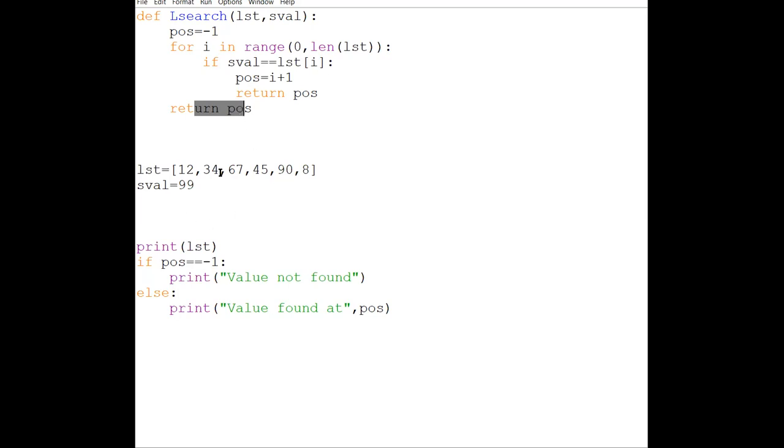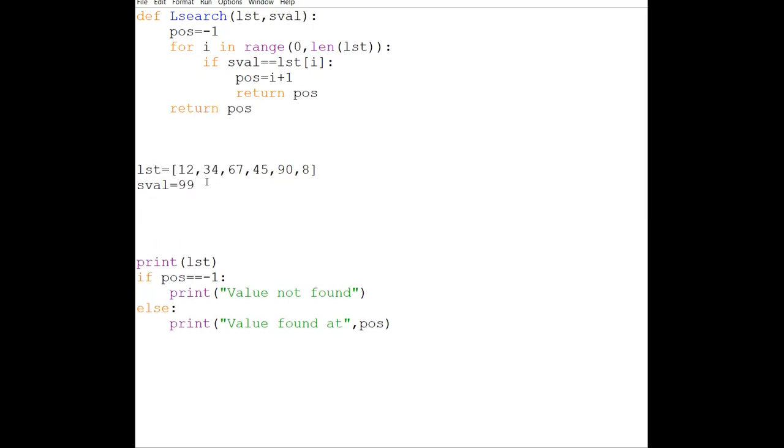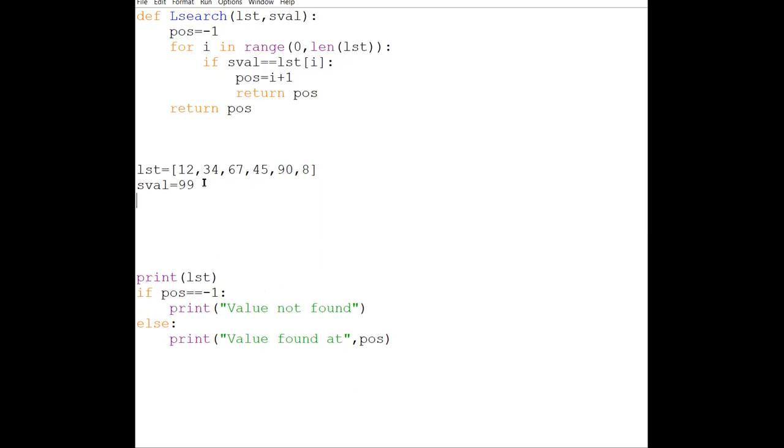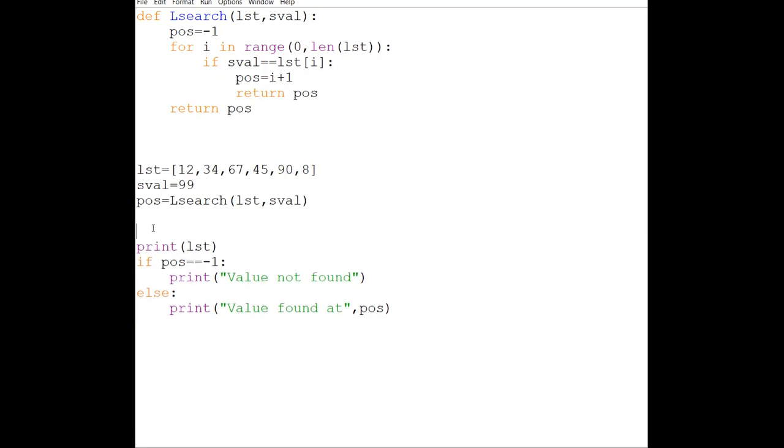So when we come out, LST and search value, I'm writing like this, but remember you have to ask all this information from the user. Then after this, we need to call this function, and we have to receive the value in a variable. So suppose I'm receiving in POS only, is equal to linear search, and then we pass the list, comma, we pass the search value. Then again we will check whether it is working perfectly or not.